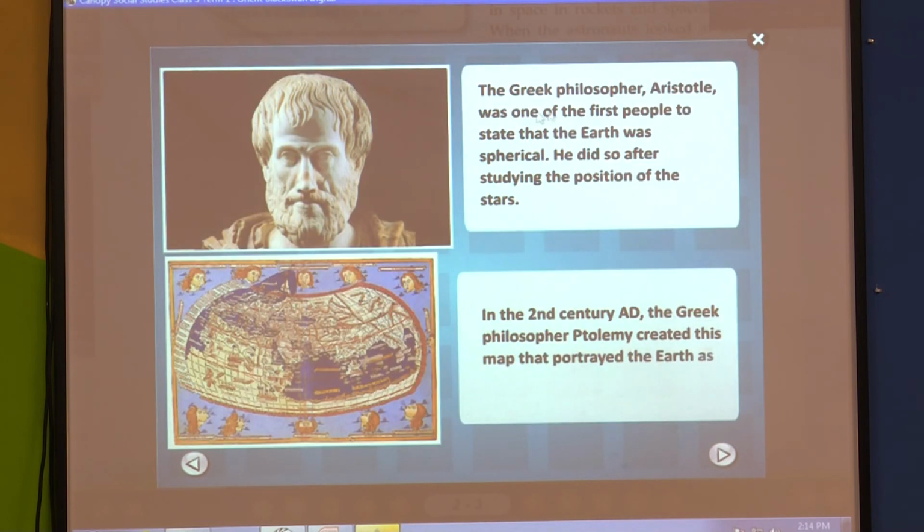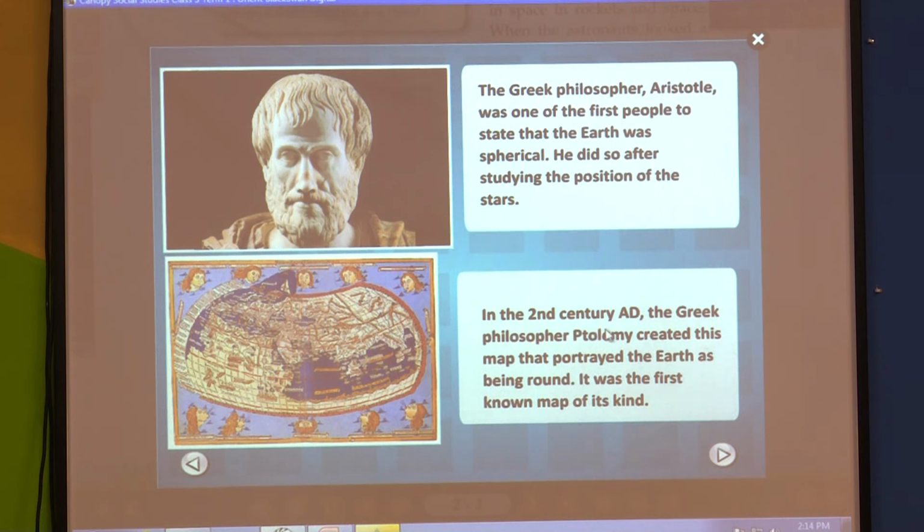See, the Greek philosopher Aristotle was one of the first people to state that the earth was spherical. He did so after studying the position of the stars.